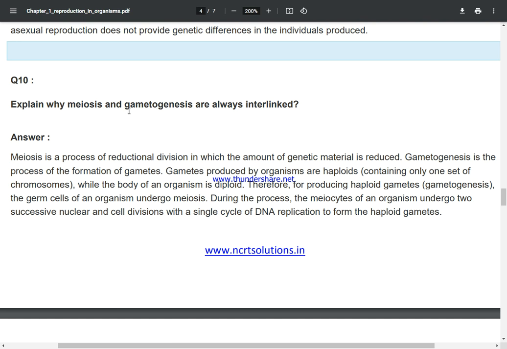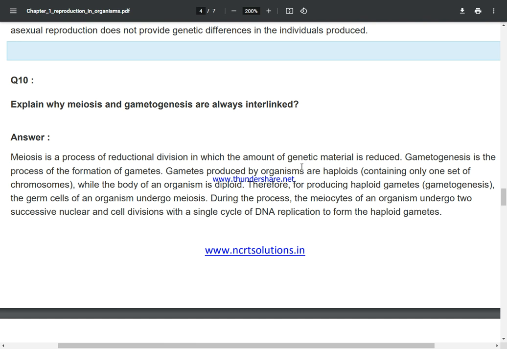Explain why meiosis and gametogenesis are always interlinked. Meiosis is a process of reductional division in which the amount of genetic material is reduced. Gametogenesis is the process of the formation of gametes. Gametes produced by organisms are haploid, containing only one set of chromosomes, while the body of an organism is diploid.